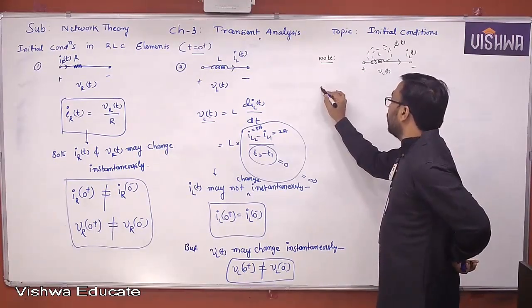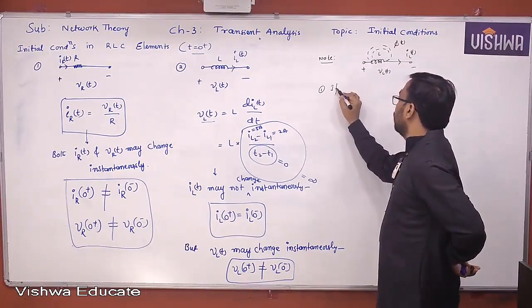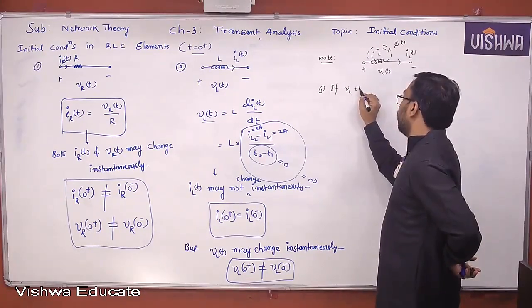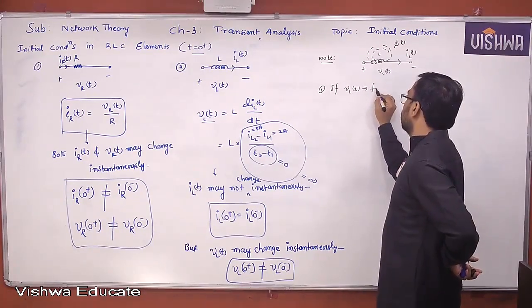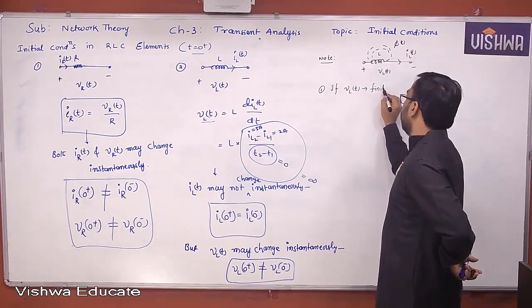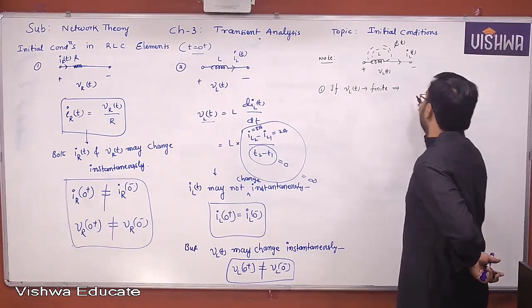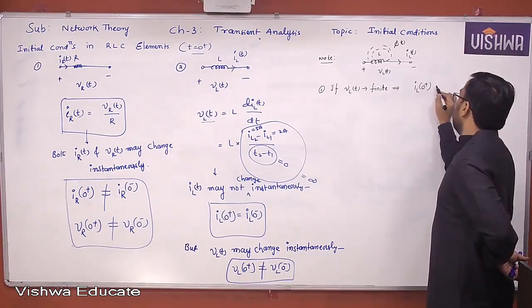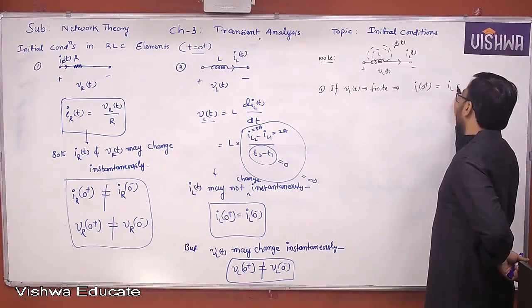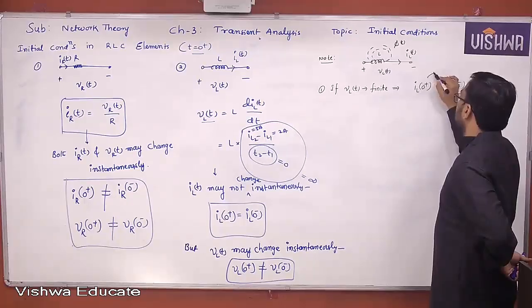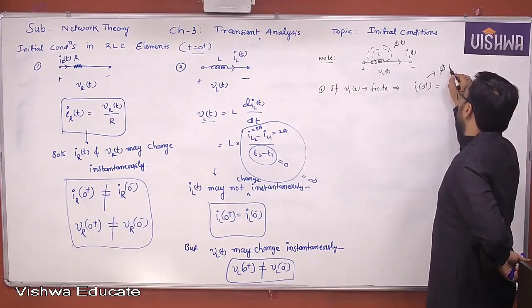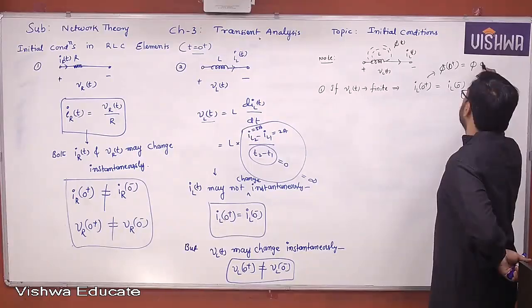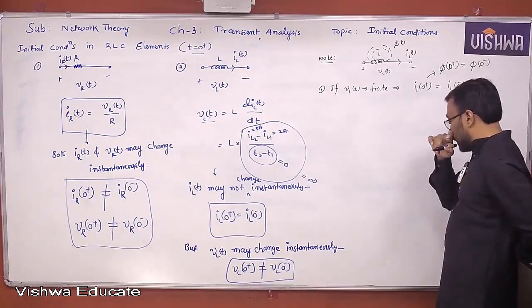So what is the first point? If VL of t is finite, then IL of 0 plus is equal to IL of 0 minus. It is also phi of 0 plus is equal to phi of 0 minus. It may not change instantaneously.